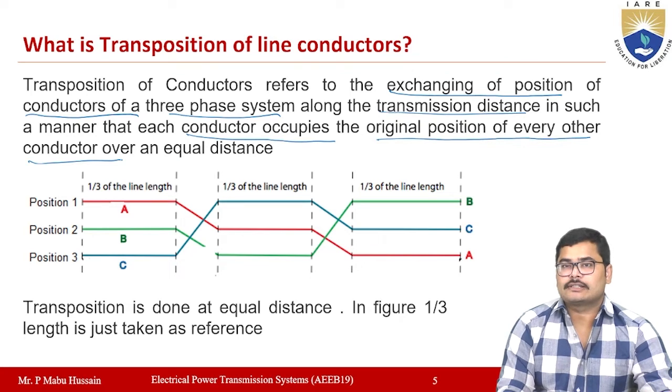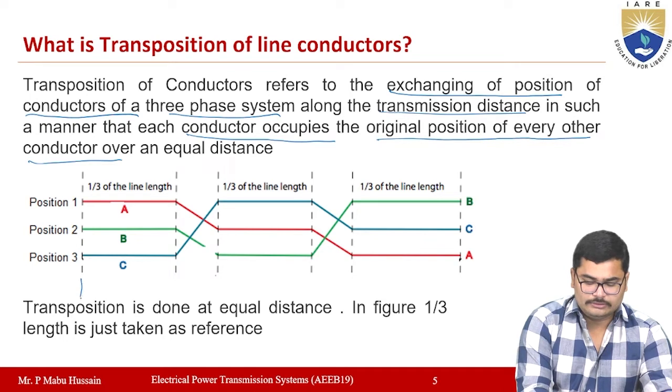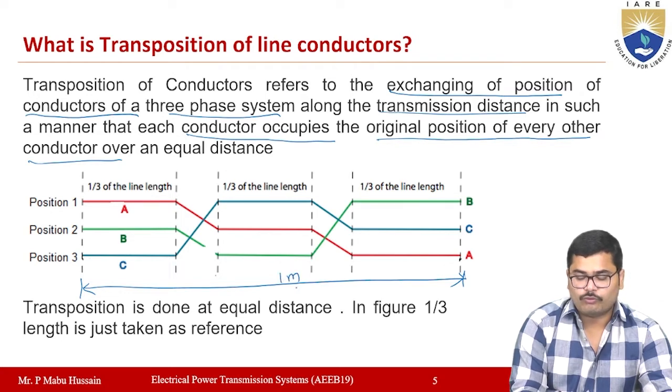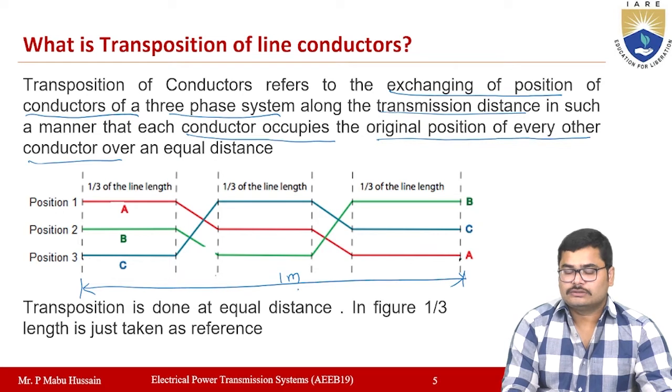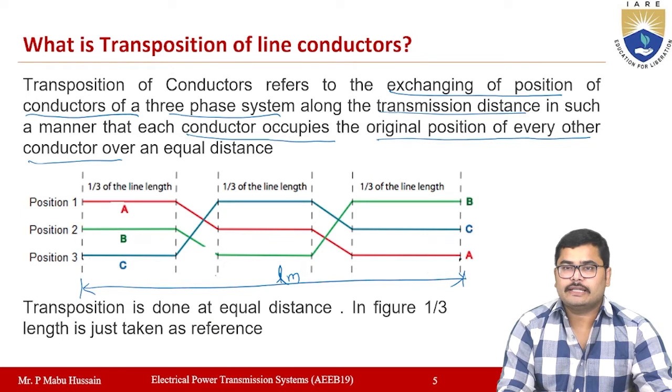an equal distance. So transposition of conductors is simply exchanging the position of conductors in a 3-phase system such that each conductor will occupy the original position of every other conductor over an equal distance. Suppose let us take a transmission line which has a length of, let us assume, L meters.